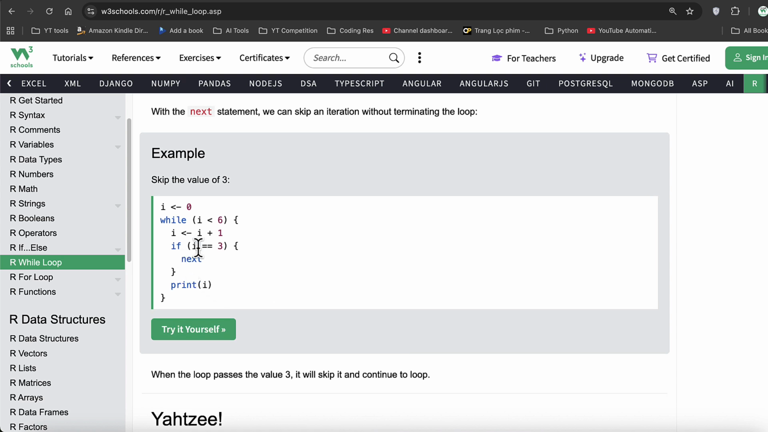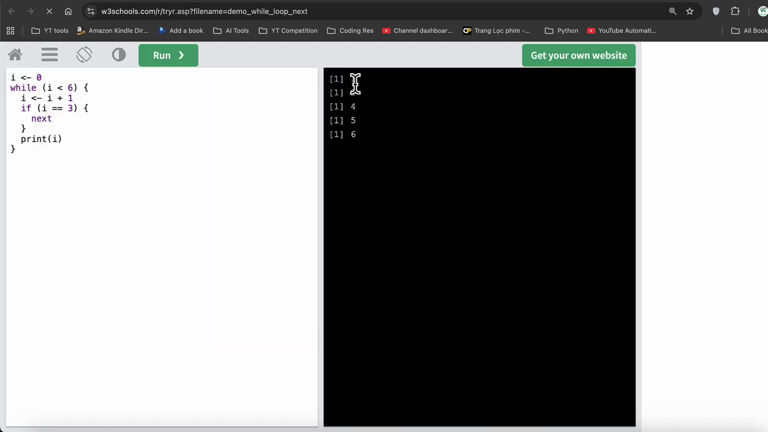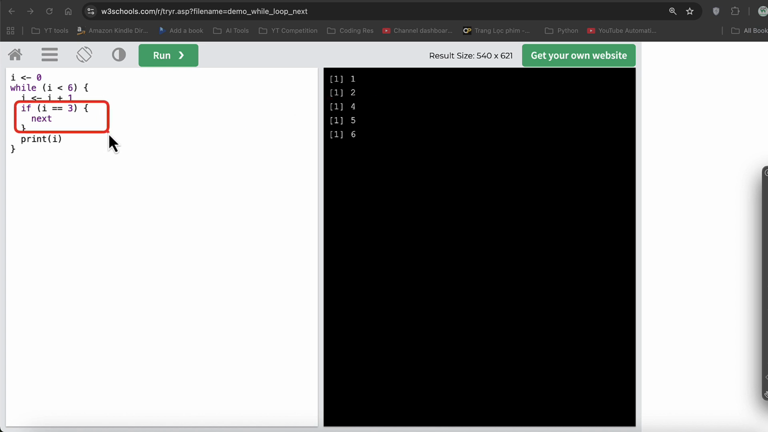But what it does is that when it prints, it will start from the value 0, print the value 0, then print 1, then print 2. As soon as it reaches 3, it just skips the 3. So if you execute the code, you will notice we have 1, 2, and 3 is missing. 3 is missing because we use the if I is equal to 3, go to next.